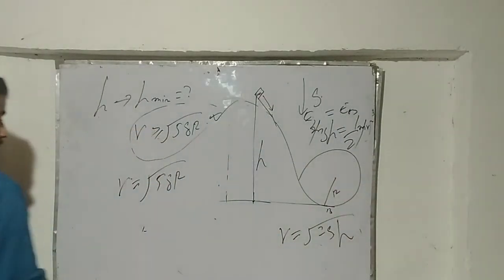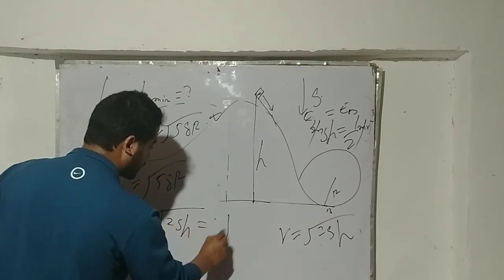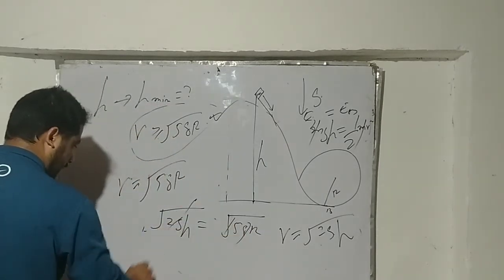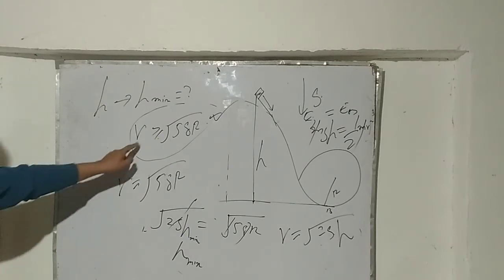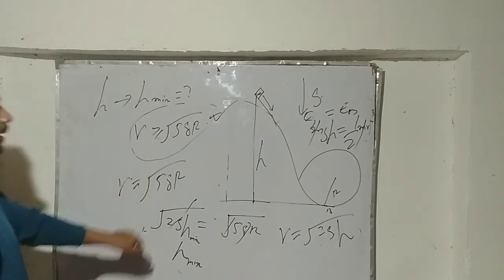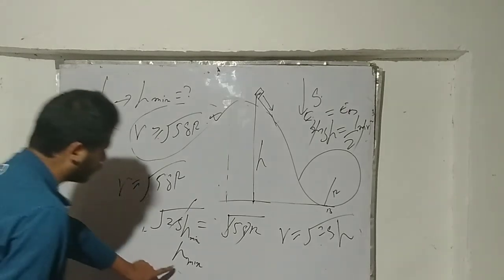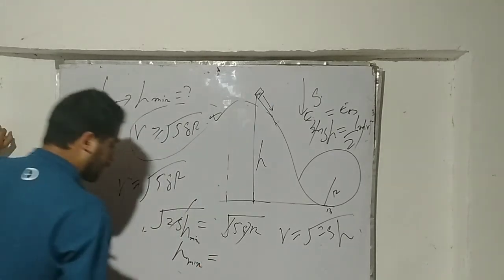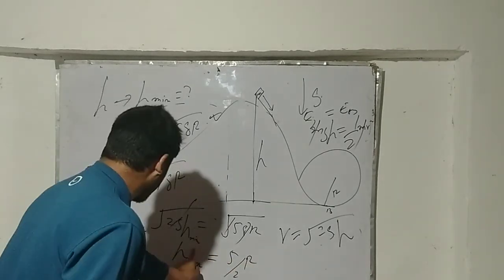I can equate these two equations, so I will get 2gh equal to 5gr. If I cancel things here, my h will be h minimum, because it is the minimum value of velocity so that it can complete the vertical circle, that is 5gr. So the minimum value of h will be 5/2 of r. Hope you are getting it. Here is 5, here is 2, here is r.